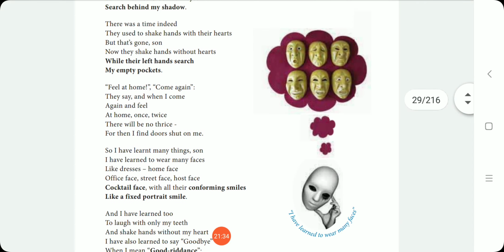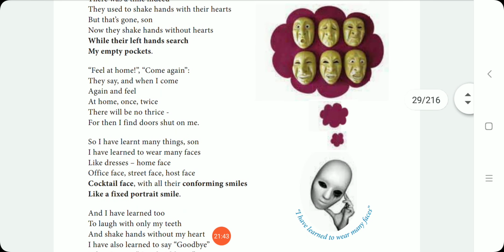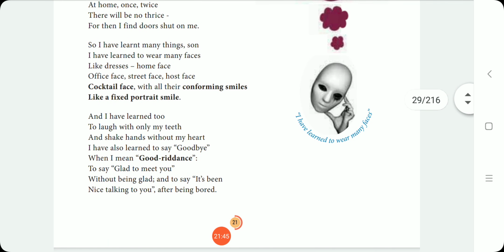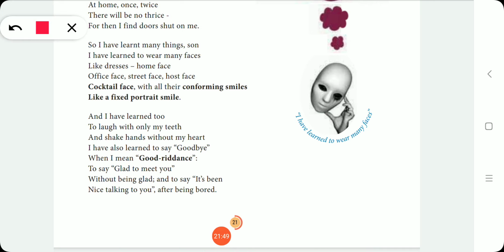Let me have a short sum up of the figures of speech. We have seen ice block, cold ice as metaphor. Then, like dresses, simile, like a fixed portrait smile, simile. "I have learned to say goodbye when I mean good riddance," paradox.